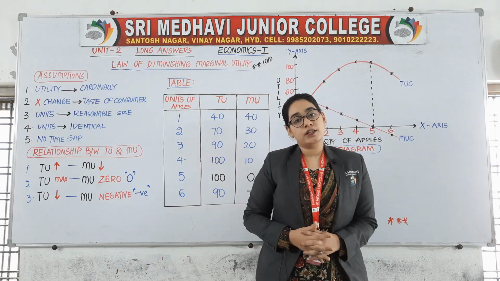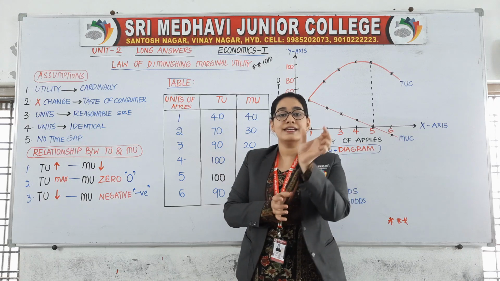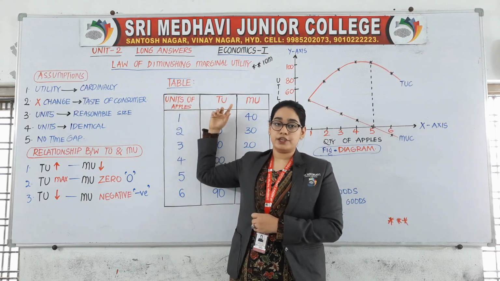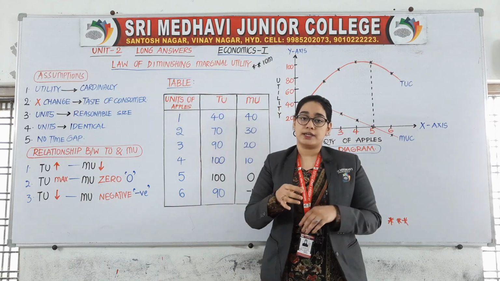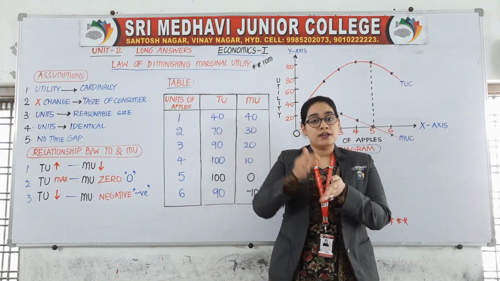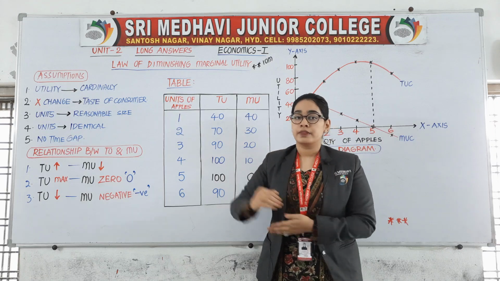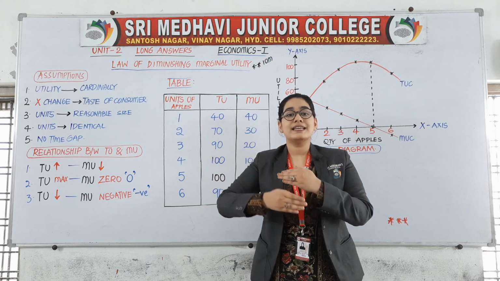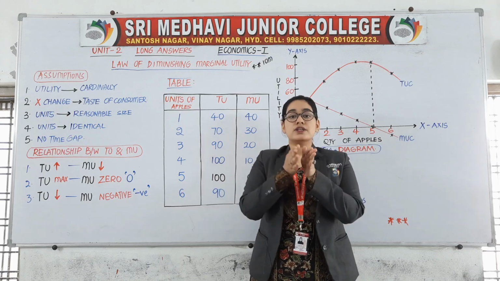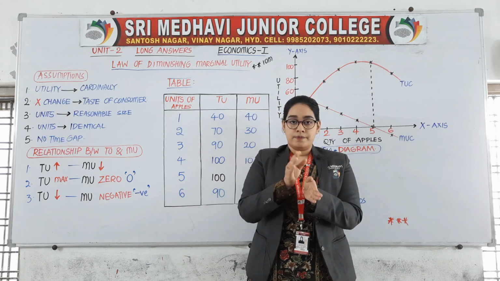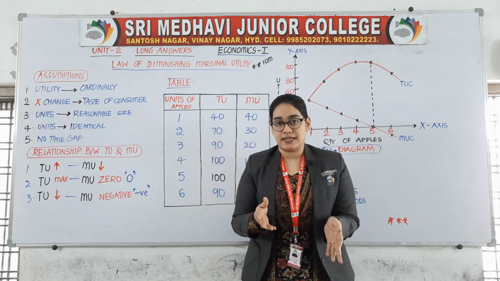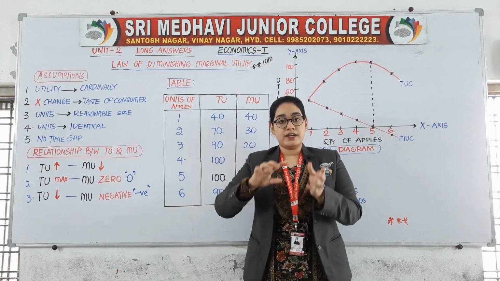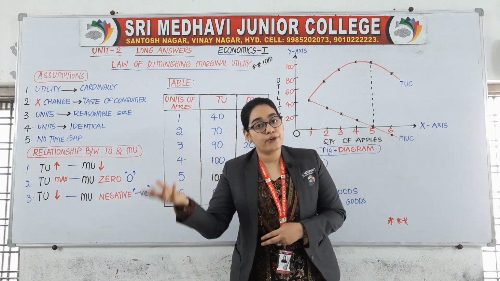Before starting the law, let us first know the individual meanings of these three terms, DMU. D means diminishing. Diminishing in the sense which is decreasing. Marginal means additional. As you increase the number of units, you are eating one biscuit, then you are consuming a second biscuit, then an additional third biscuit, then an additional fourth biscuit.